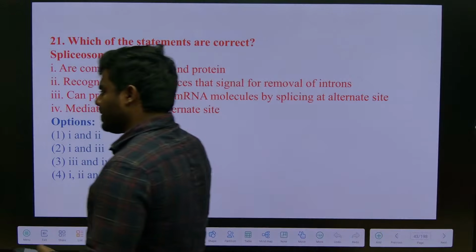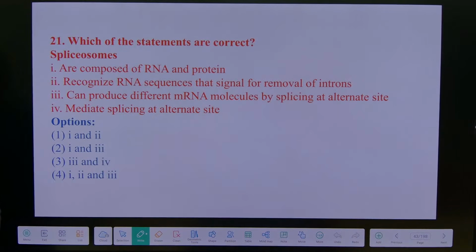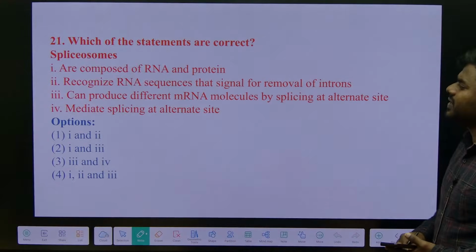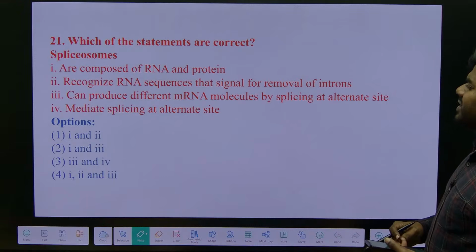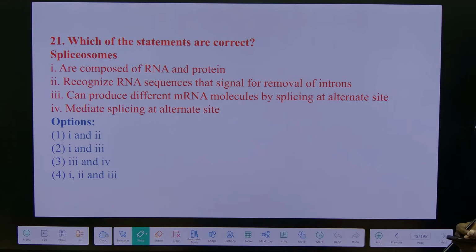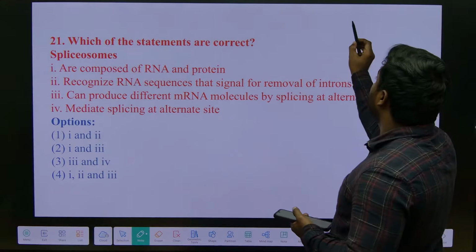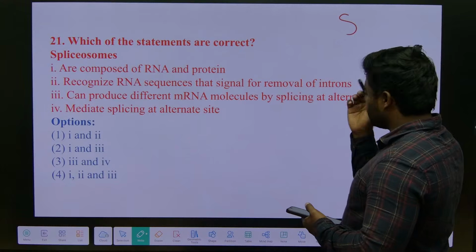So simple. This is also 12th standard only. Twelfth standard it is. What's the answer?